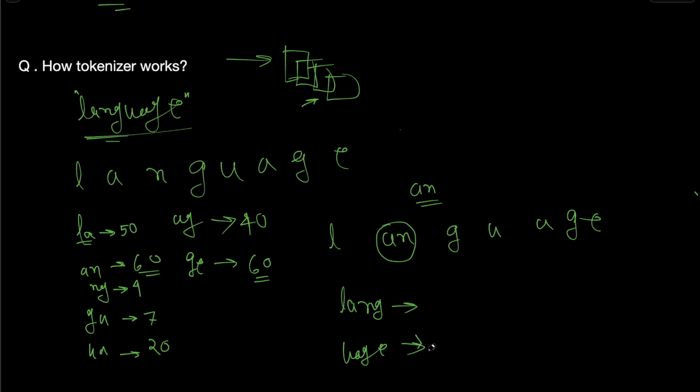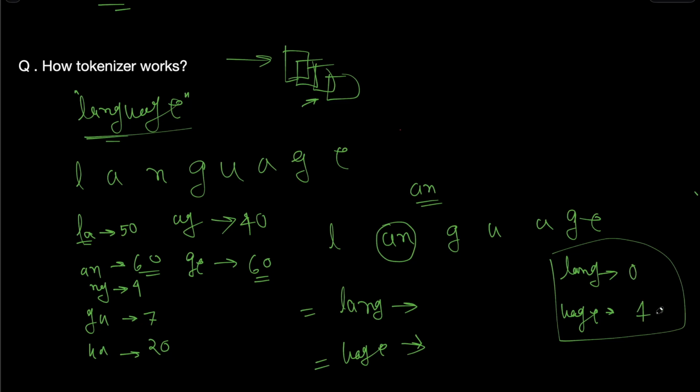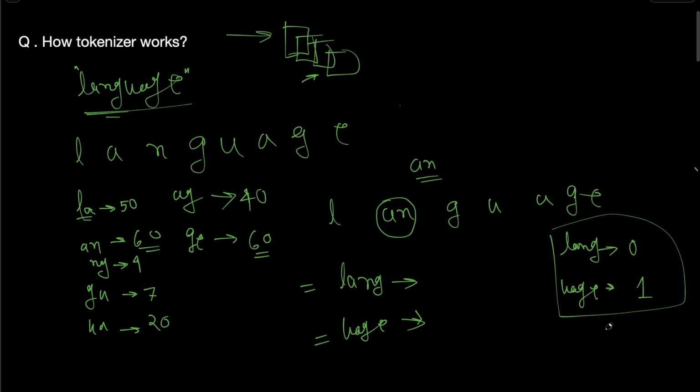These will be two tokens and they are stored in the vocabulary. Let's say LANG is one and UAGE is another, and each also gets a token ID, let's say 0 and 1. These are the IDs of those tokens.